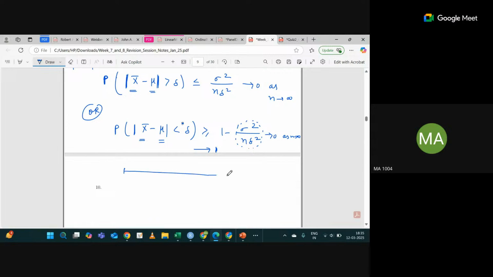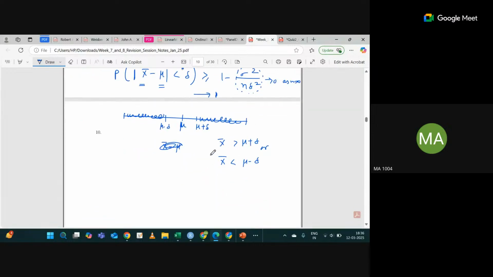So you can think of it like this. Let me draw something. Suppose this is mu minus delta, and this is mu plus delta, and mu is somewhere here. What is the part where you are interested? You are interested in whether X bar is greater than mu plus delta, or X bar is less than mu minus delta. Yes or no?